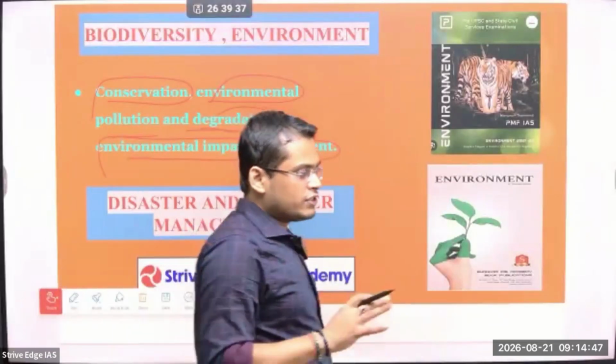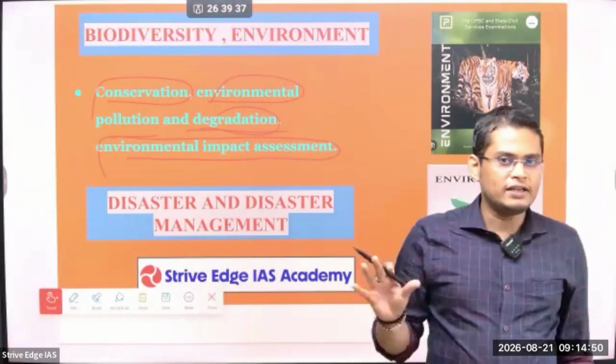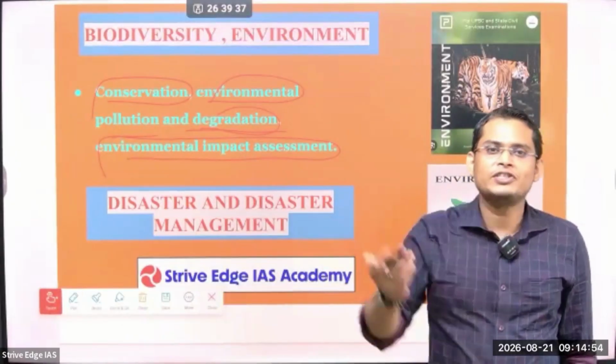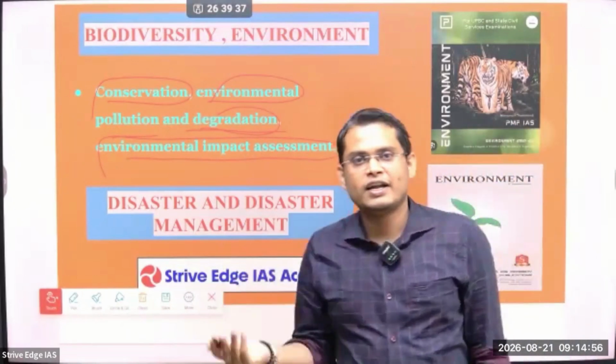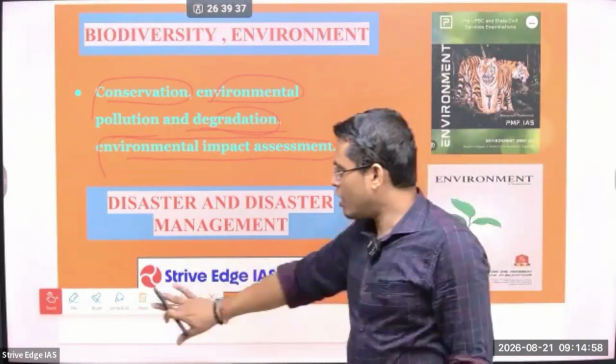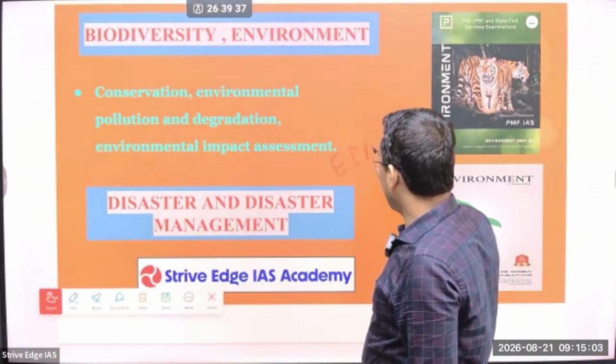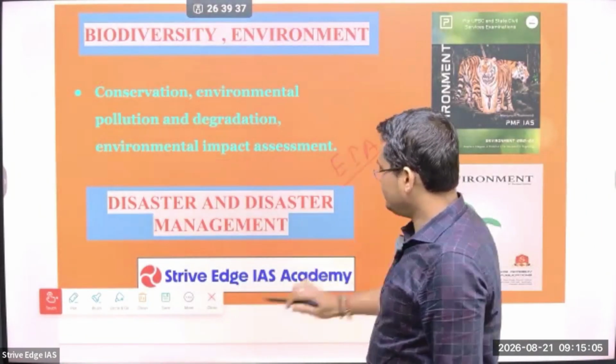For example, if you want to establish a nuclear power plant, before that there is a good environment, so we have to study how the nuclear power plant may impact the local environment. Then only can we take corrective measures. That is what is called environmental impact assessment, or EIA.